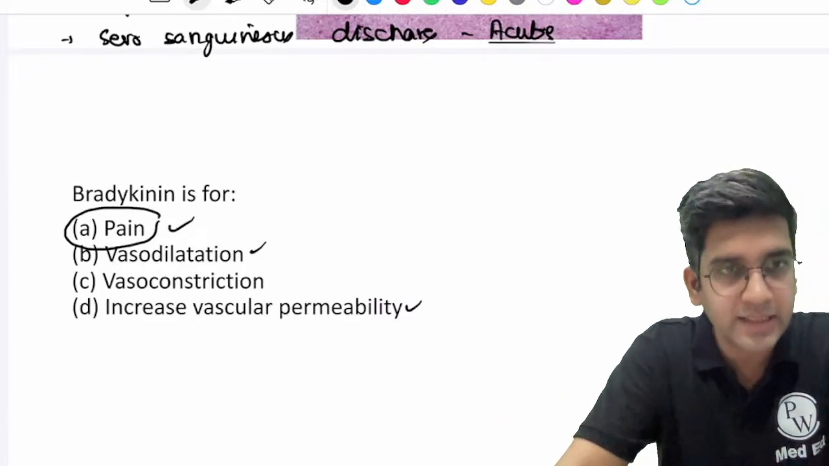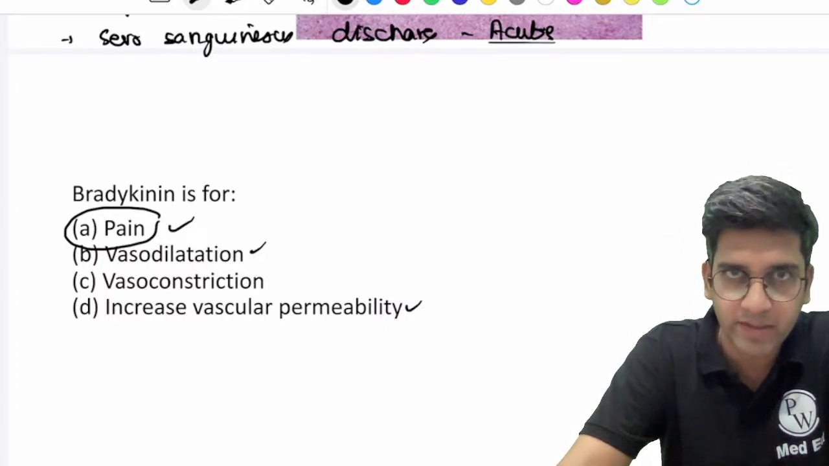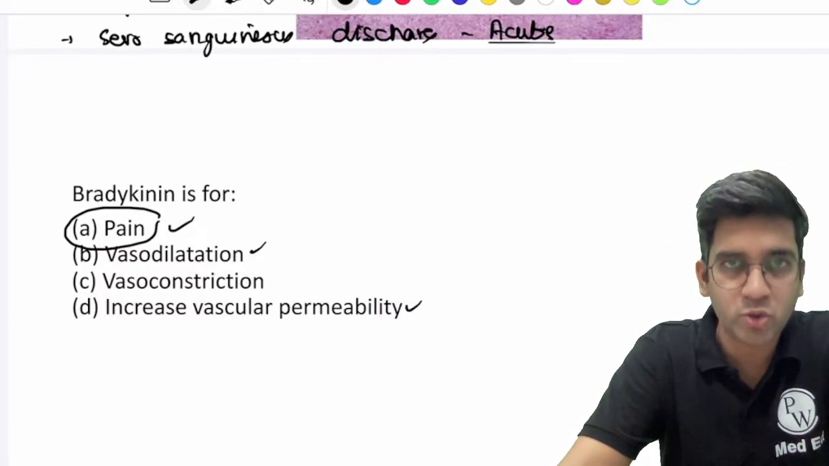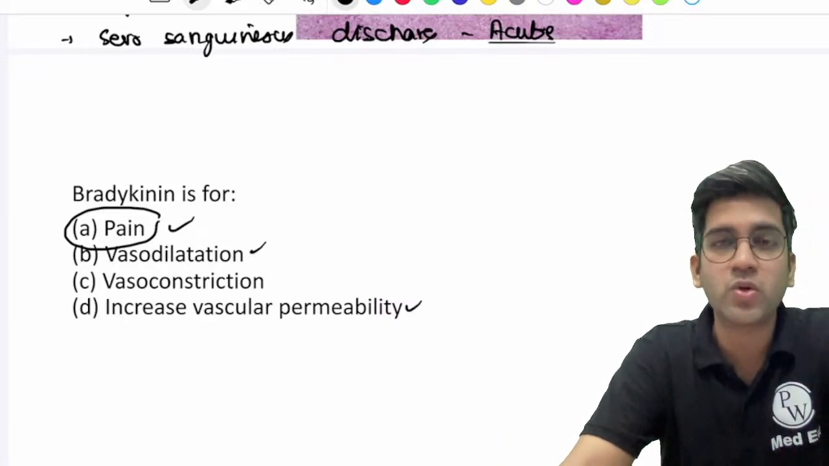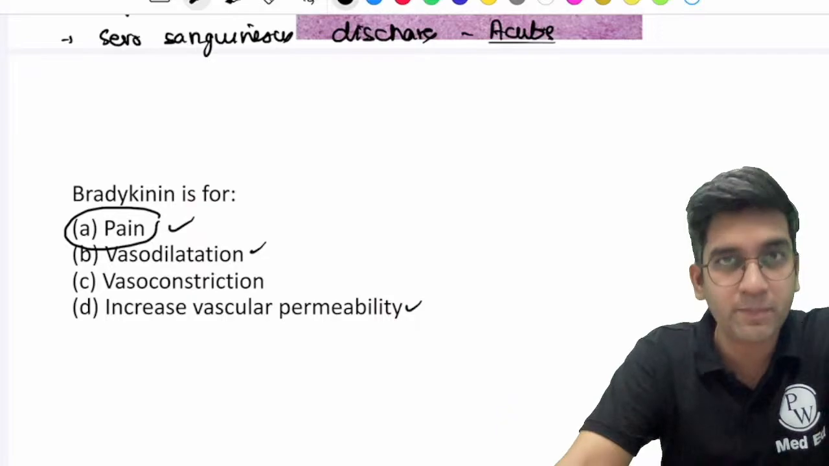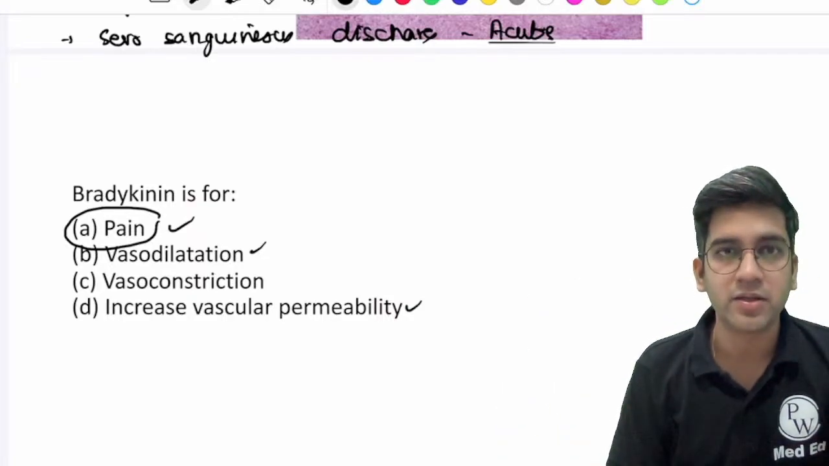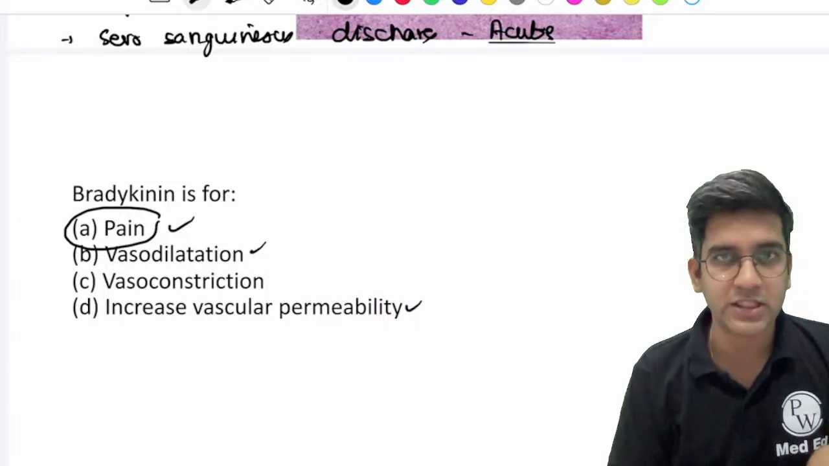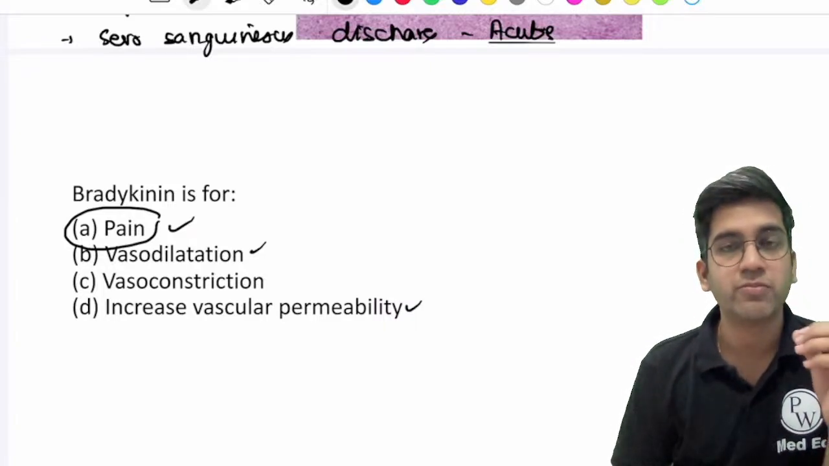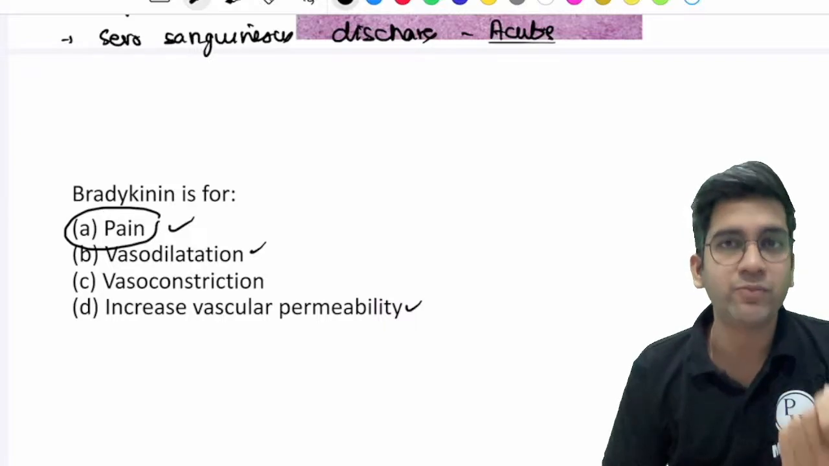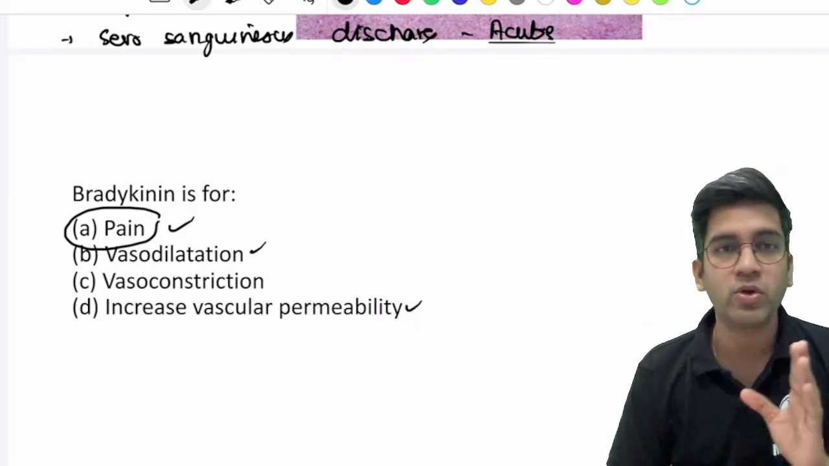I'm not saying that bradykinin is not involved in vasodilatation. It's involved in vasodilatation to some extent. It's involved in vascular permeability also to some extent. But when I say the term bradykinin, I want you to think of pain, because that's one of the important stimuli which results in pain during an inflammation. Am I right in saying that histamine also causes vasodilatation, increased vascular permeability? Yes. Leukotrienes? Yes, right? So bradykinin is something which is directly involved in pain. So when you have any question saying what is the main function of bradykinin, I want you to think of pain.